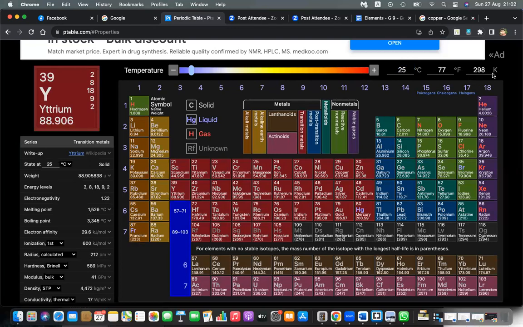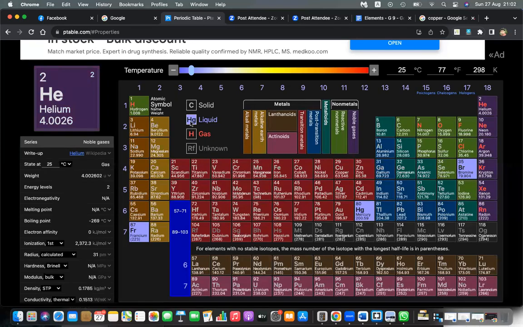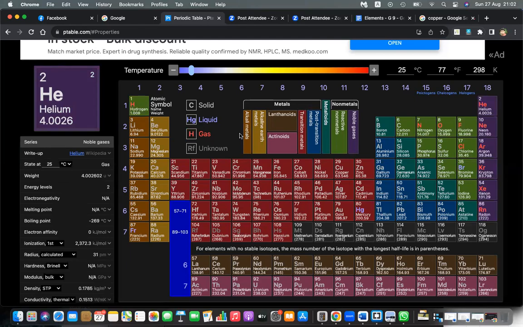That can be treated as room temperature. At room temperature, what are the solids? You can see a lot of solids are there. What are the liquids? You can see only a few liquids: bromine, mercury, and francium are liquid. And gases: hydrogen, helium, nitrogen, oxygen, fluorine, neon, argon, krypton, xenon. Those are in gas state at room temperature.